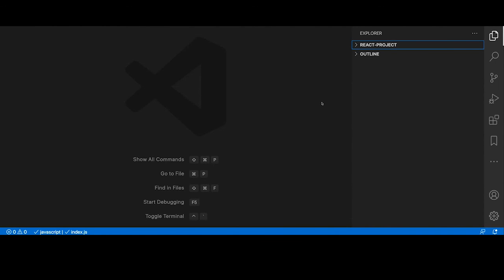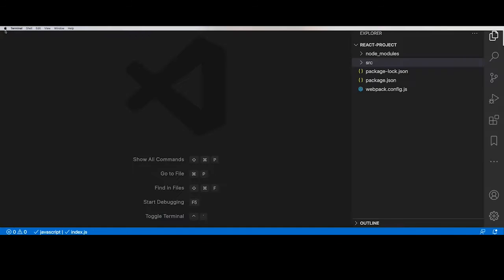Okay, so this was our project, which was in a way difficult to set up. Now I'll show you a very easy way to build a React project. Okay, let me close this.